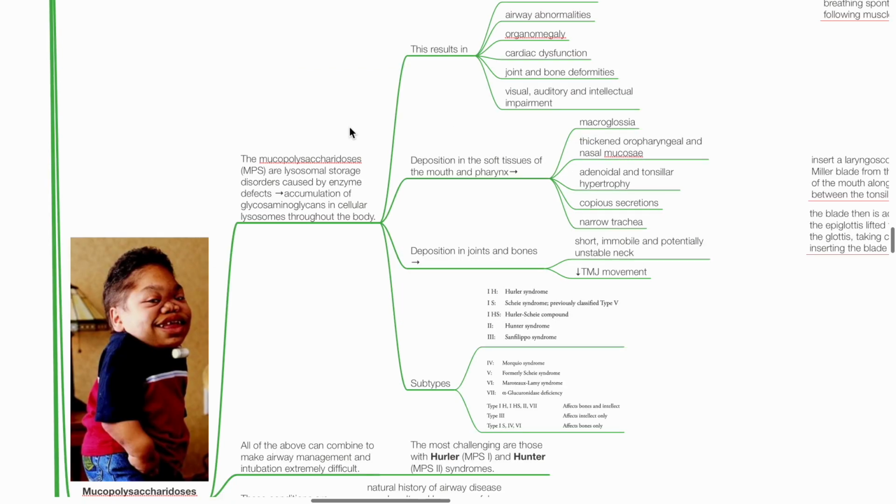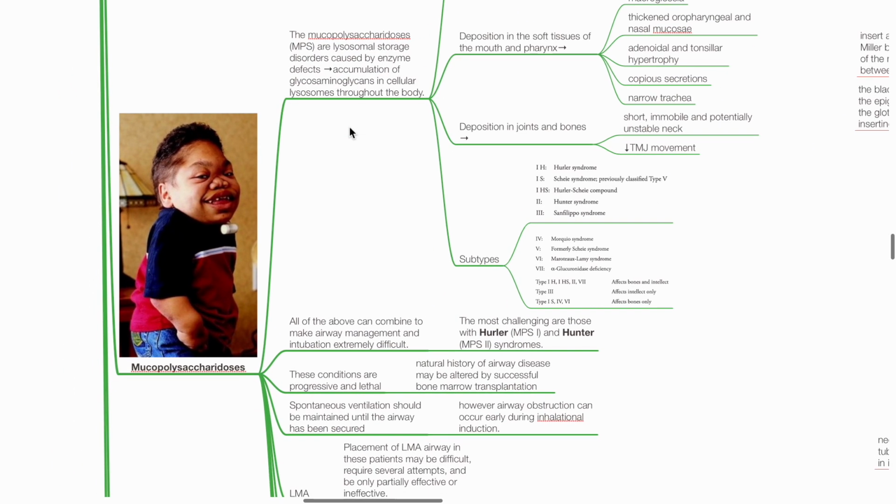Deposition in the soft tissues of the mouth and pharynx leads to macroglossia, thickened oropharyngeal and nasal mucosae, adenoidal and tonsillar hypertrophy, copious secretions, and narrow trachea. Deposition in joints and bones leads to short, immobile, and potentially unstable neck and reduced TMJ movement. Various subtypes exist. All of the above can combine to make airway management and intubation extremely difficult.